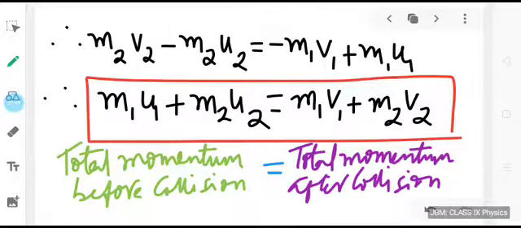This is a very important proof and is asked quite often in the examination, so you should practice it properly.